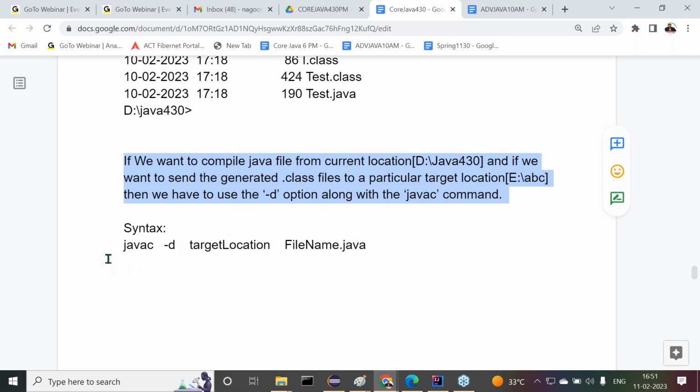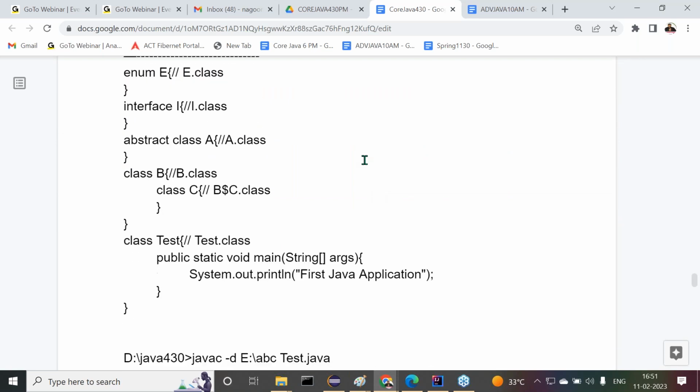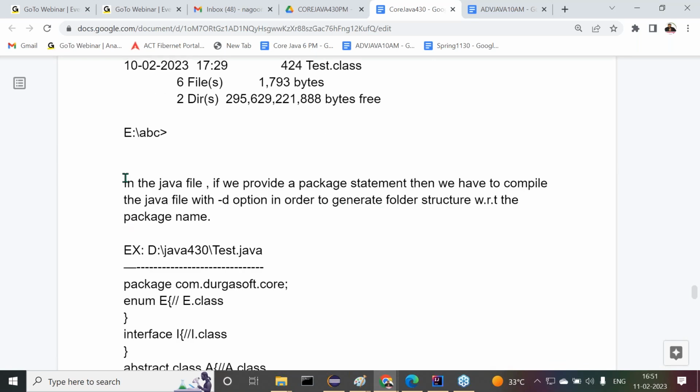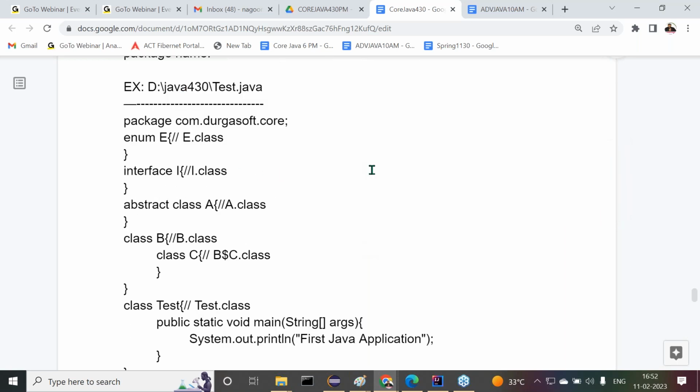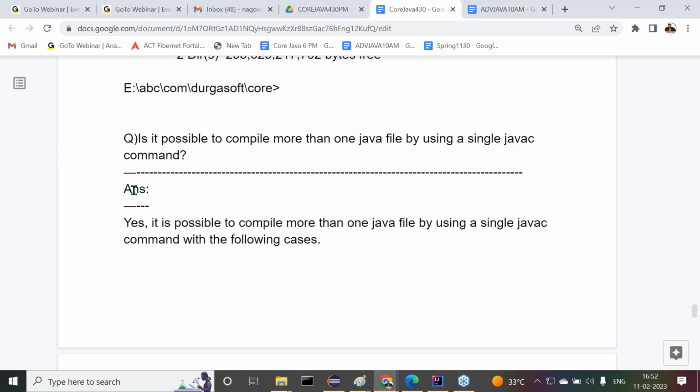Next, the syntax is javac -d target location filename.java. Leave this one; the example is already shown in the document already given. Next, in the Java file, if you provide a package statement, then we have to compile the Java file with the -d option in order to generate the folder structure with respect to the package name. I also showed some programs there, and the output for that. Okay, fine.